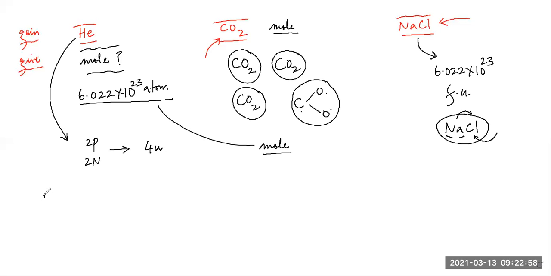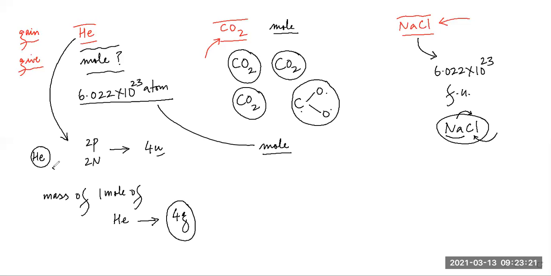You want to find out the mass of 1 mole of helium. Simply replace U with G. It would be 4 grams. What does that mean? The mass of one atom of helium multiplied by Avogadro's constant, this is Avogadro's constant, would give you how much mass? 4 grams.